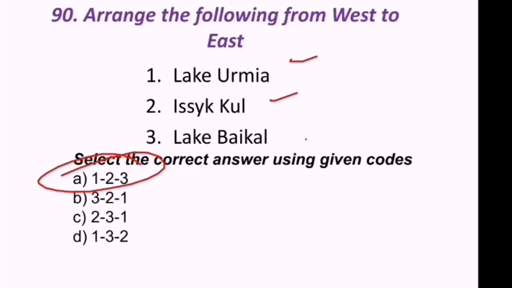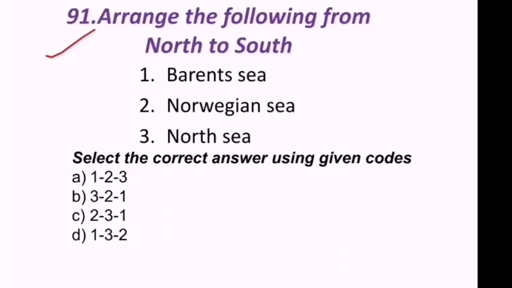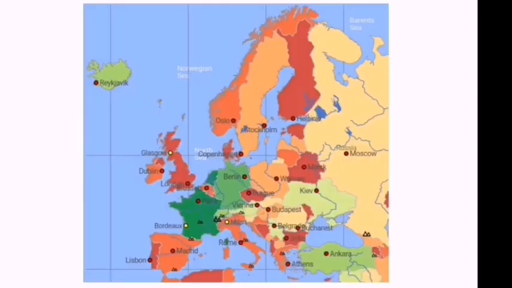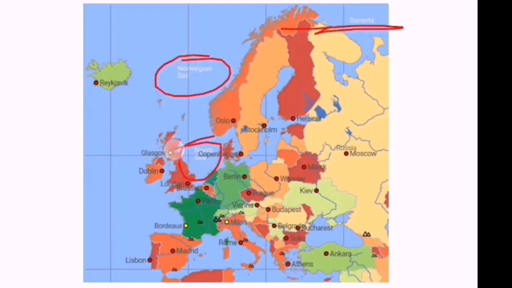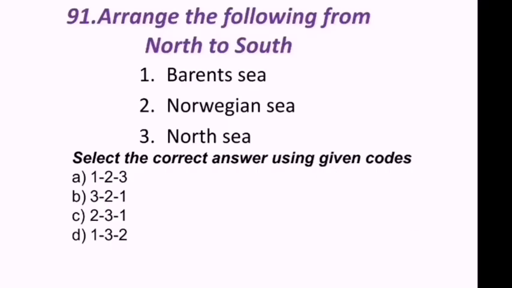1, 2, 3. 91st question. Arrange the following from north to south. Barents Sea, Norwegian Sea, North Sea. Here Barents Sea is here, Norwegian Sea is here, North Sea is here. So Barents first, North Sea is last. So Barents is the first, second Norwegian, North third. Hence we can say 1, 2, 3 is the correct answer for this arrangement of north to south.